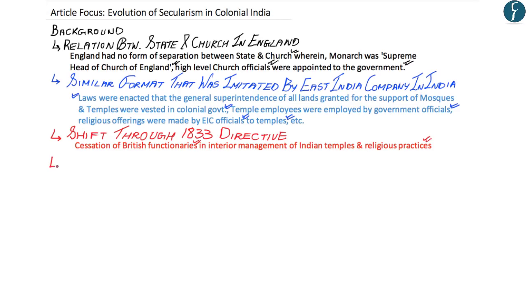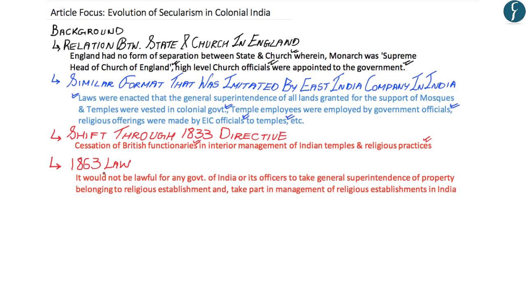And soon after this, a new law was passed in 1863. This 1863 law stated that it would not be lawful for any government of India or its officers to take general control of property belonging to religious establishments in India. And moreover, under this law, it would also not be lawful for the government of India and its officers to take part in the management of religious establishments in India.